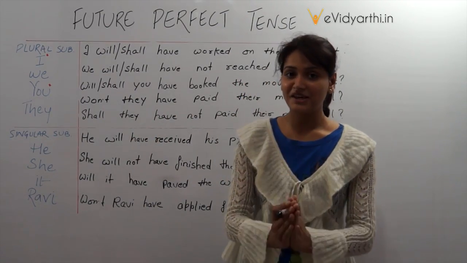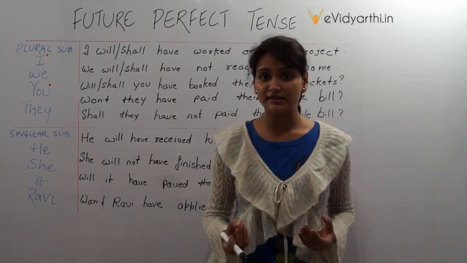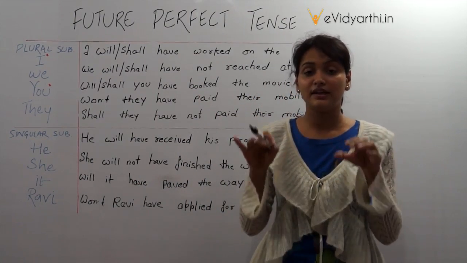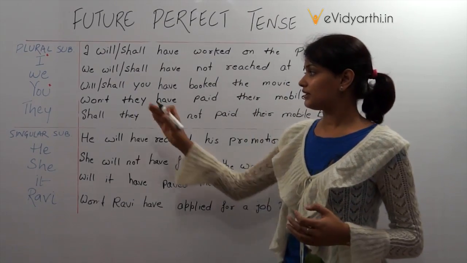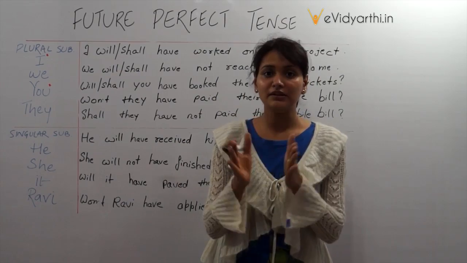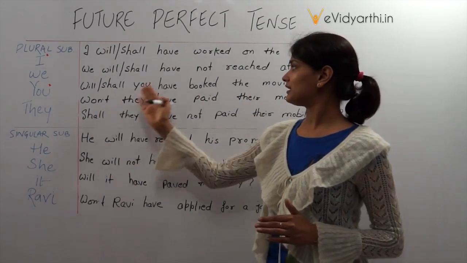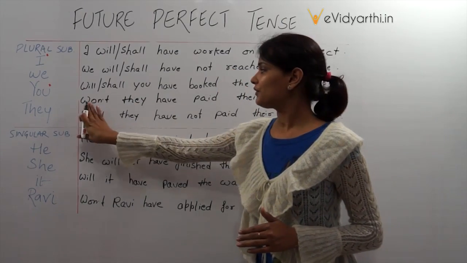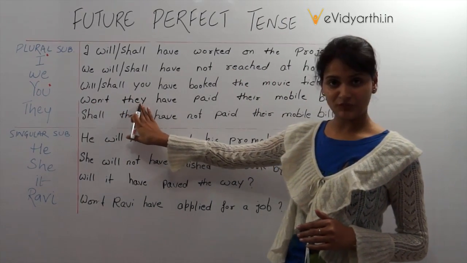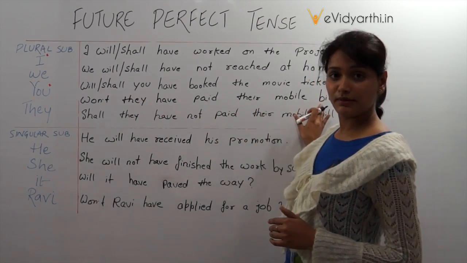Now, asking a question in negative form. Here the intention is actually asking, but somewhere there is a negative intention in asking. So the construction becomes, when we combine will and not, that becomes won't. We can do the same here as well. So, won't they, which is the subject, have paid their mobile bill?